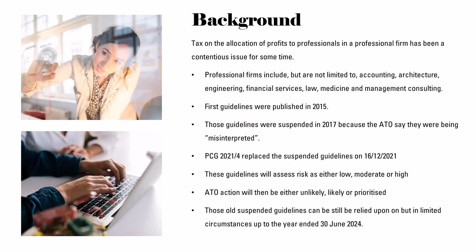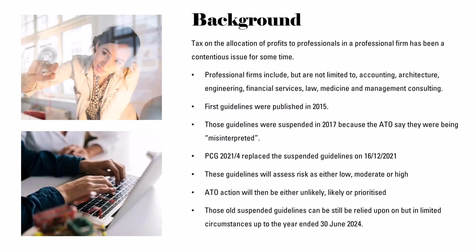Then on 16 December 21, the ATO issued PCG 2021/4, which contains a risk rating system from low to medium to high, based on figures extracted from the client's annual returns. If your client falls within the low risk zone, ATO action is unlikely. Where a client is within the moderate risk zone, ATO action is likely. And in the worst of situations, a high-risk zone rating means that ATO action will be prioritised.